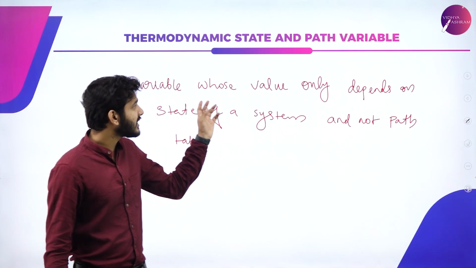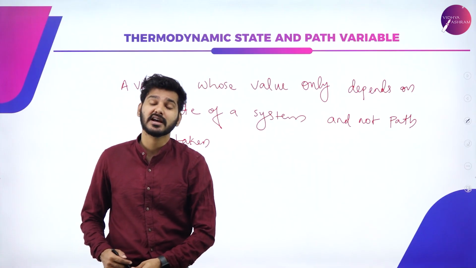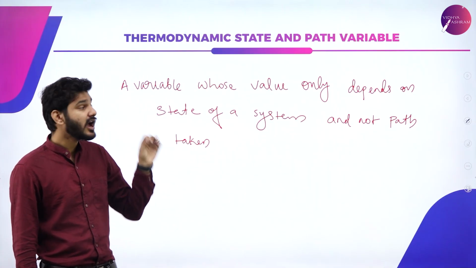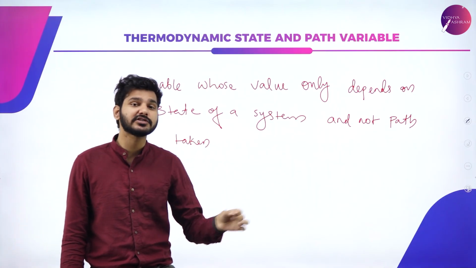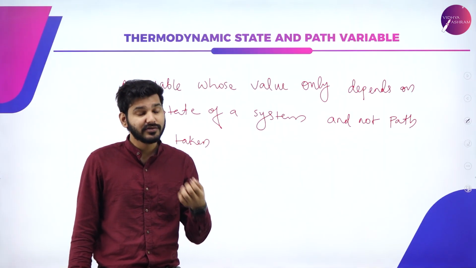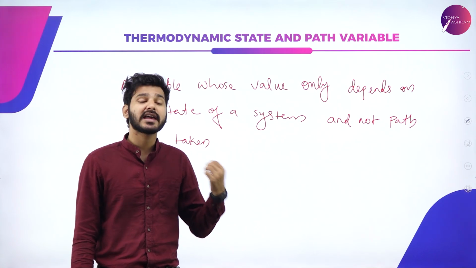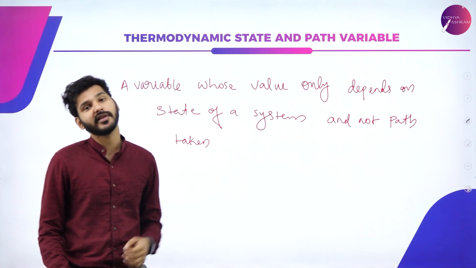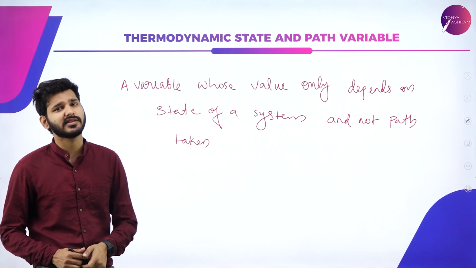Then again, in simple words, we can also describe what is a path variable. That is, if a variable whose value only depends on the path taken to achieve that particular value, and it does not depend on the state of that particular system, then it is known as a path variable.